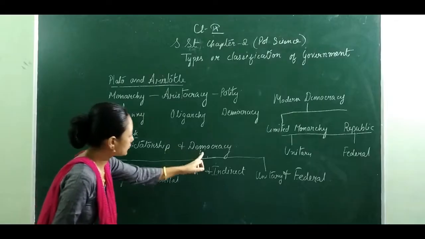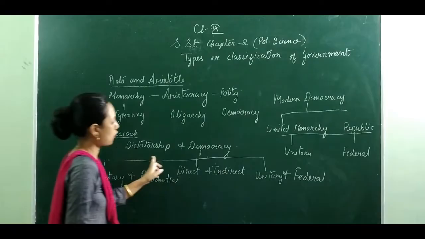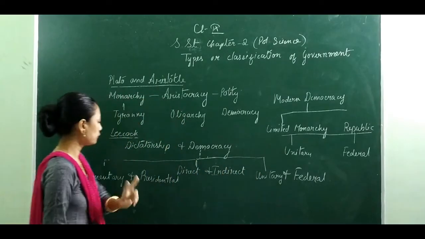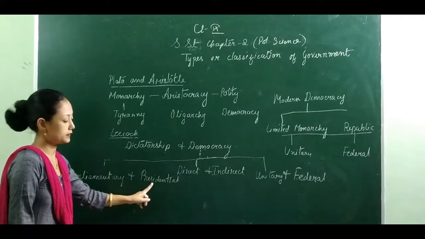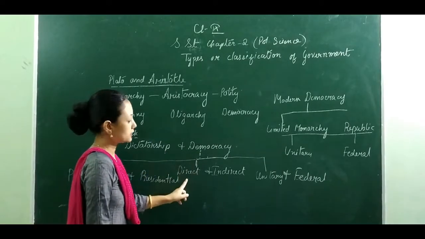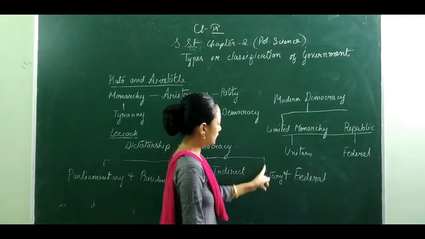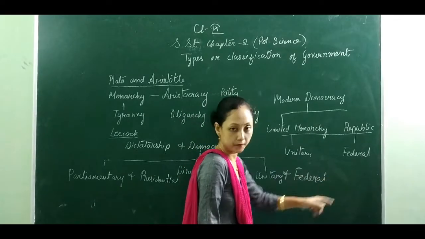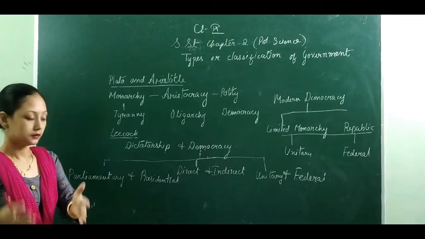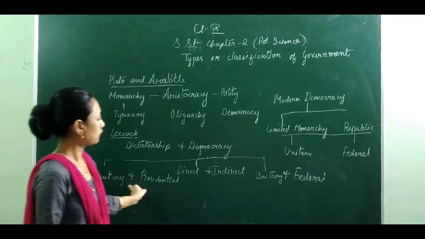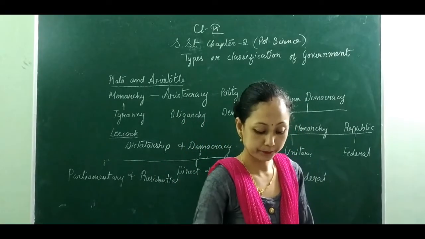In a democracy, we find that democracy can be divided into three forms, where we have two forms each. Number one is parliamentary or presidential. Another one is the direct or the indirect form of government. Another one is the unitary and the federal form of government. Now after this, we will be going with the detailed study of these forms of government. First of all, let's go with the